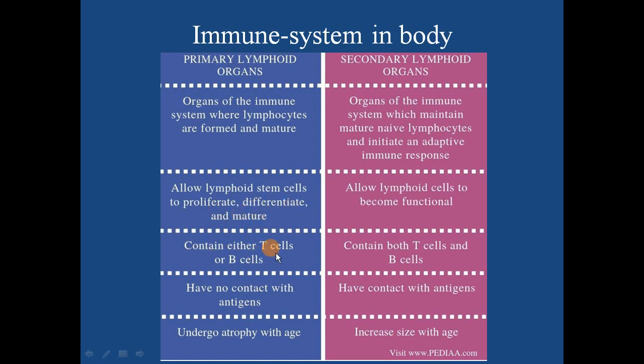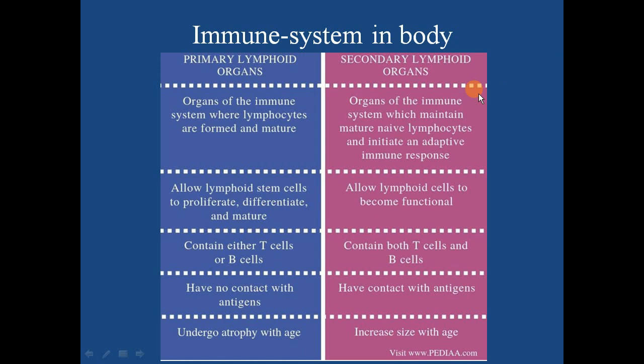They contain either T lymphocytes or B lymphocytes. They do not come in contact with antigen, and especially the thymus undergoes atrophy. Atrophy means shrinkage with age.